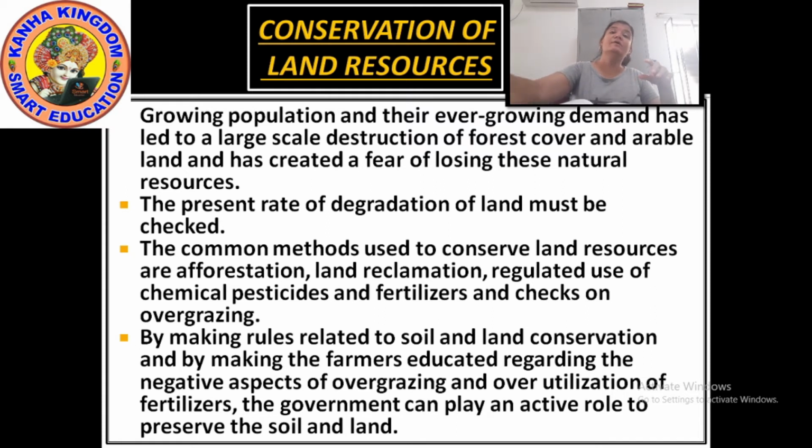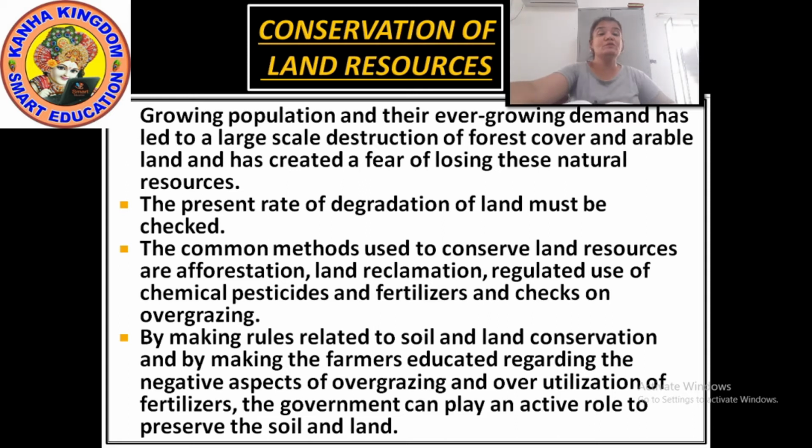But now, for our personal use and because of our growing demands, we have started using the lands which are good for agriculture. And if this continues, it will soon happen that we will lose our natural resources. The present rate of degradation of land must be checked.